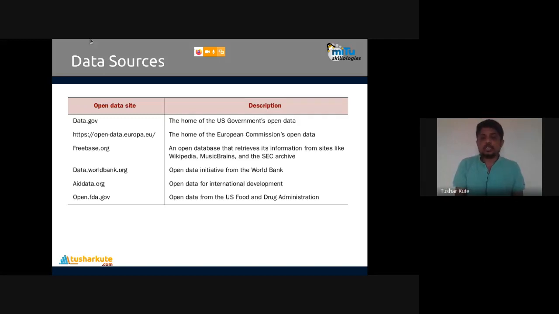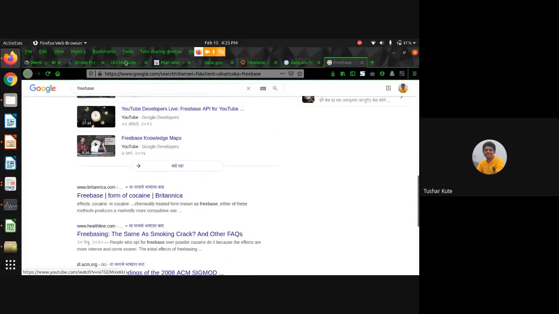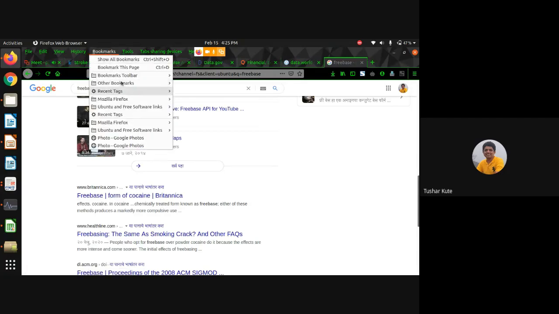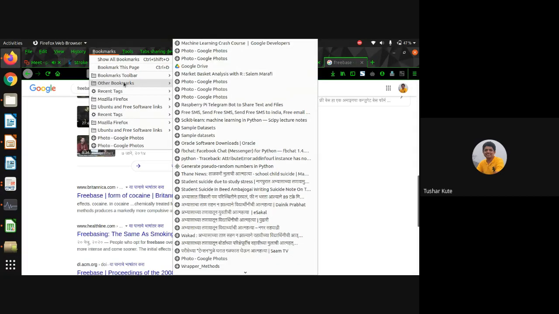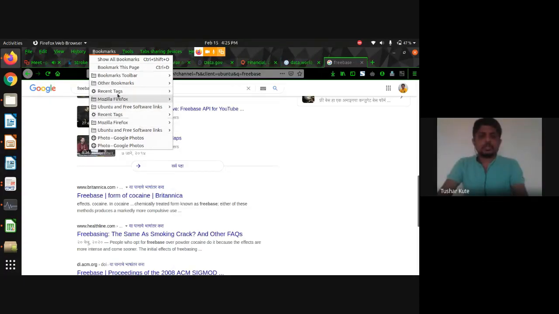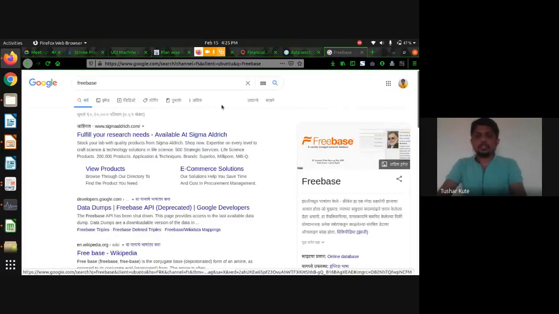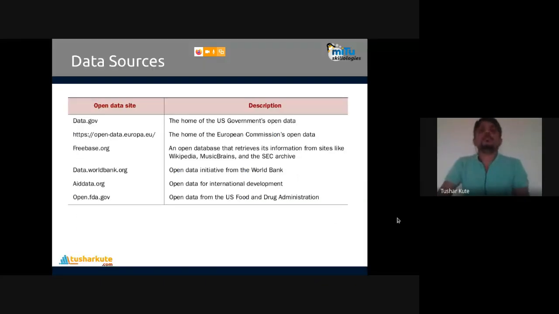Let me show you that one also. I think if it is there, I'll show you. No, they're not present. Some university repositories are present, but I have not bookmarked them. You can just search for many European universities and US universities. They also create their own FTP servers from which data sets can be downloaded.